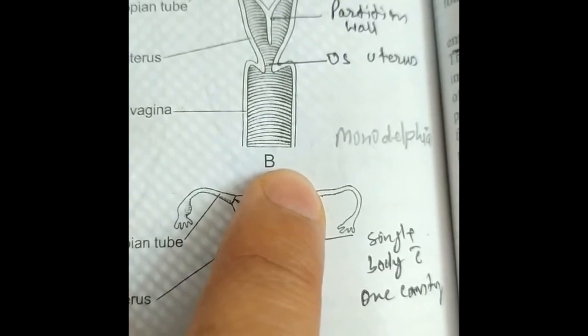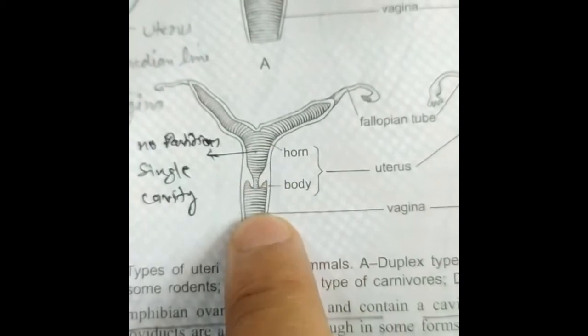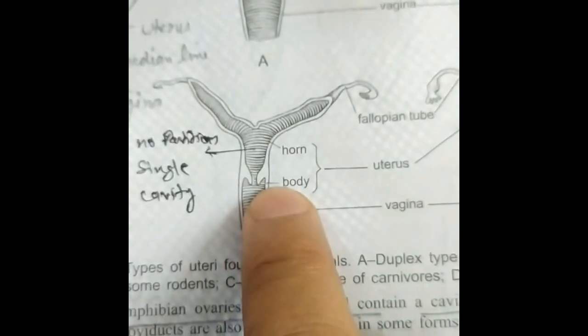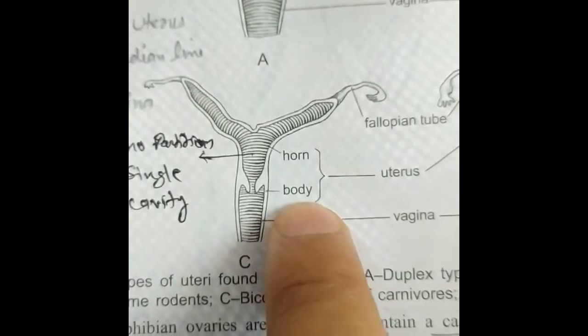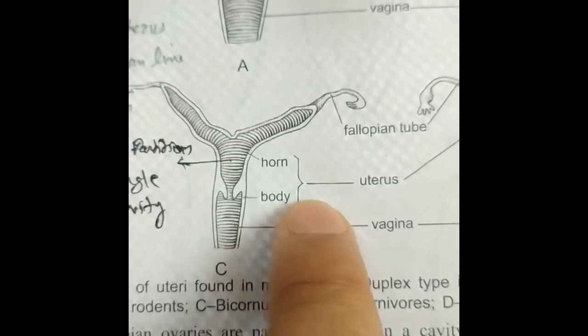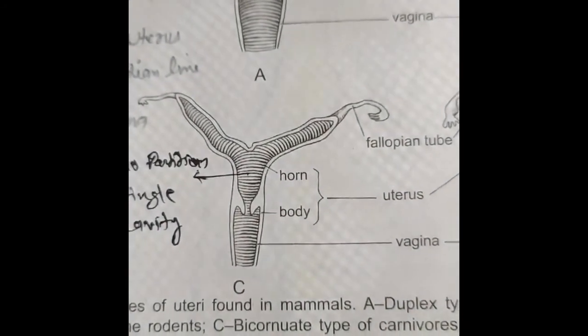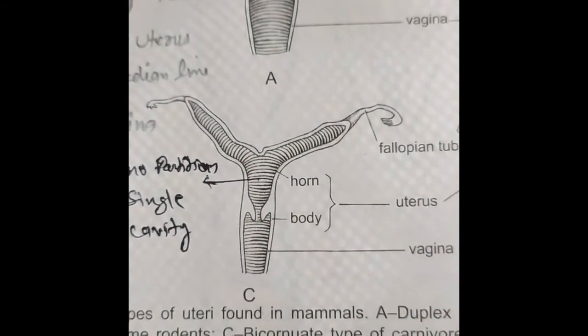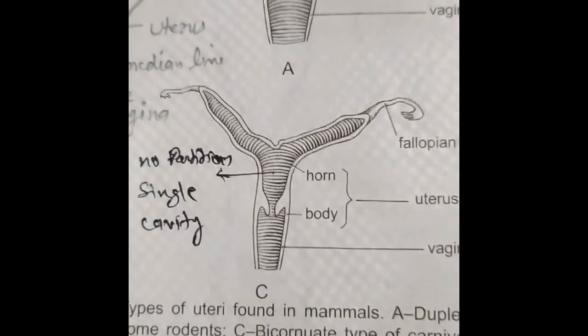Here this is called the horn of the uterus, and this is the body of the vagina. Both of them actually become part of the uterus. So this condition is called the bicornuate uterus, which is found in ungulates, whales and most bats.